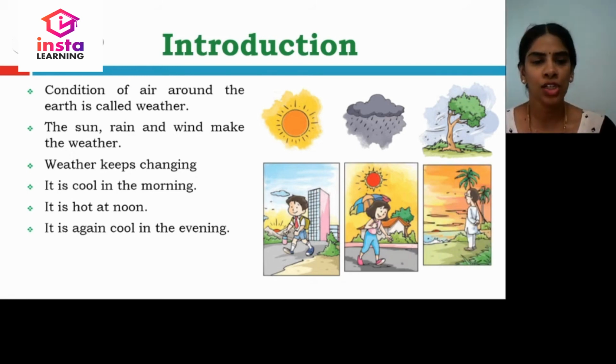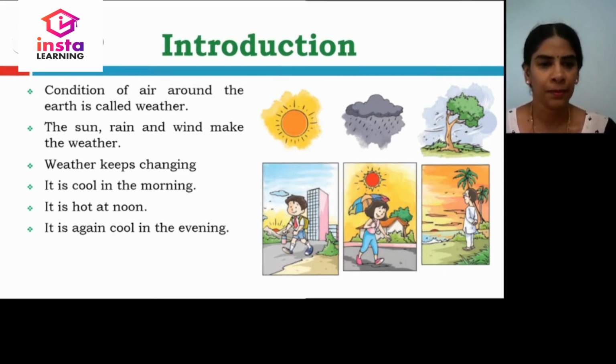So, the condition of air around the earth is called weather. The sun, the rain and the wind make the weather. Weather keeps changing. It will be cool in the morning, hot at noon and again pleasant or cool in the evening.